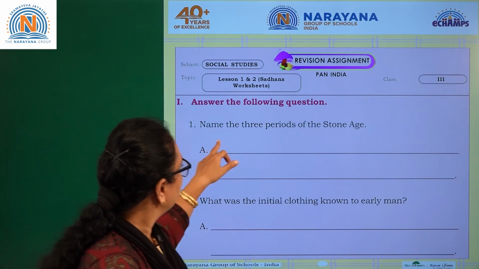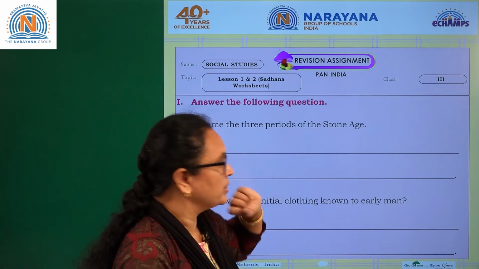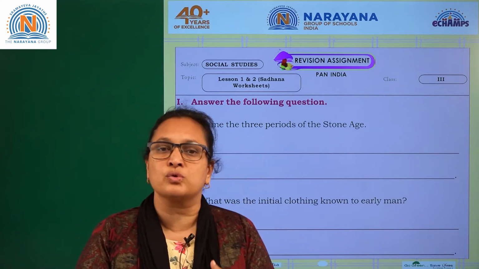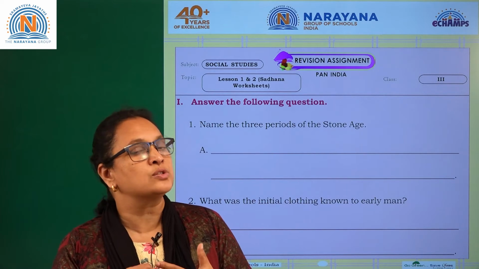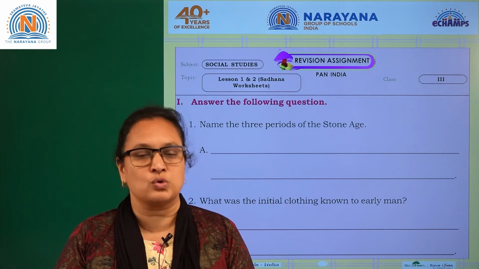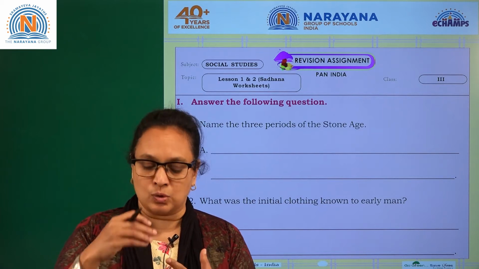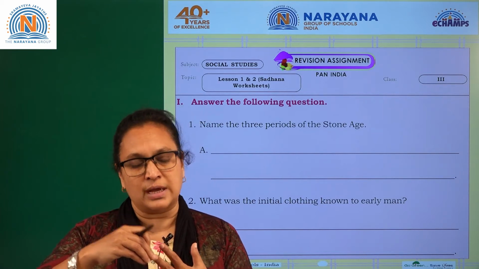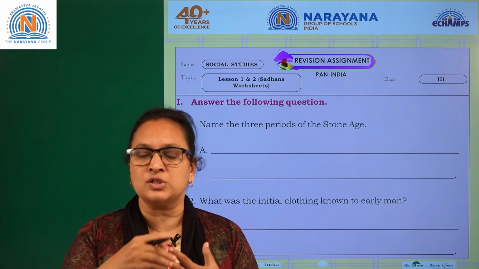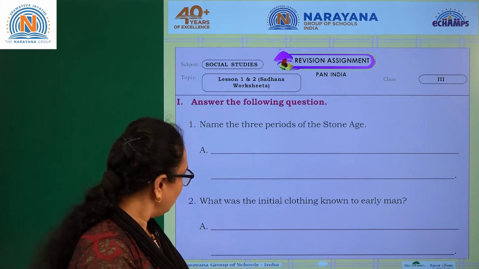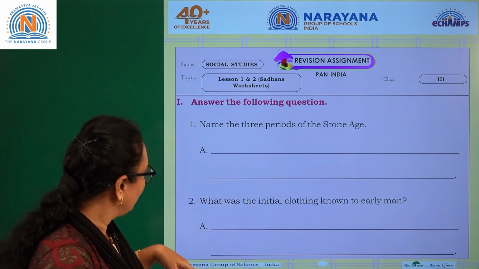So here, name the 3 periods of the Stone Age. What you have the 3 periods for your Stone Age? You have Old Stone Age, Middle Stone Age and the New Stone Age period. These 3 Stone Age periods are called as Stone Age period. This comes here, the answer. Let's go for the next one.